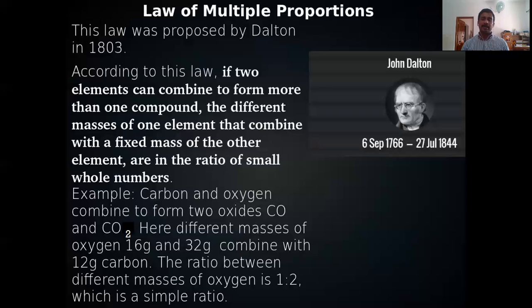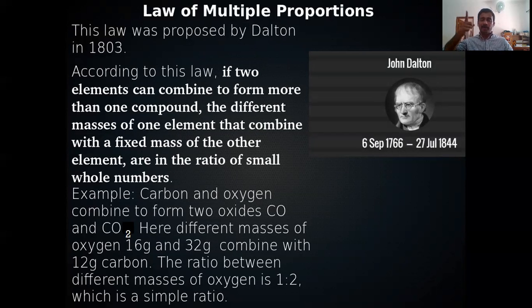If two elements can combine to form more than one compound, then the different masses of one of the elements combining with a fixed mass of the other element bear a simple ratio.